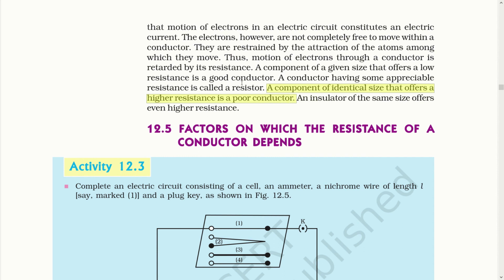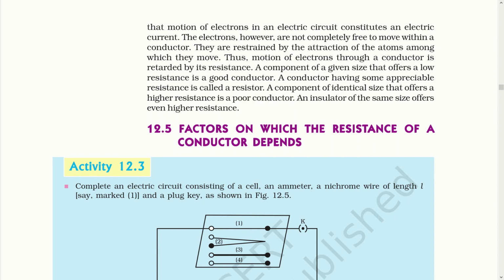So here you can see different types of material: a good conductor, which offers low resistance; a resistor, a conductor having some appreciable resistance; and a component of identical size that offers higher resistance is considered a poor conductor.